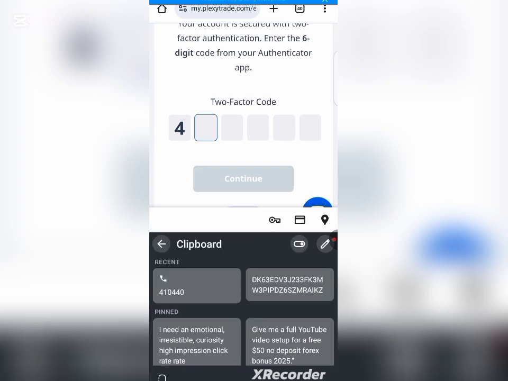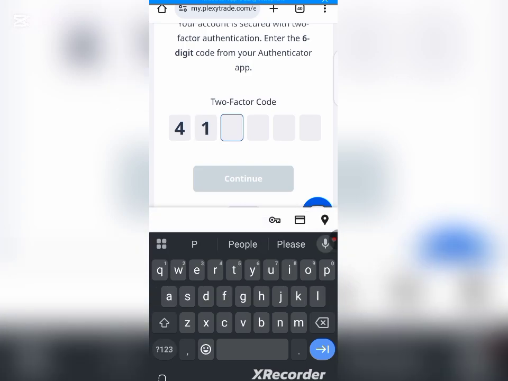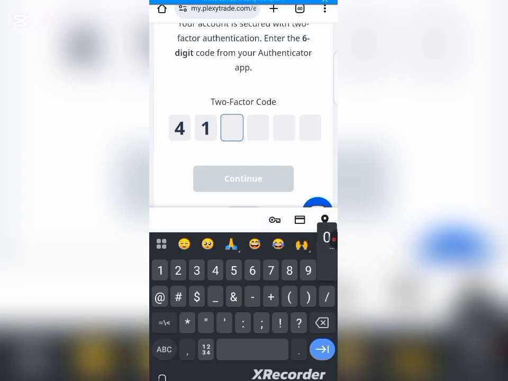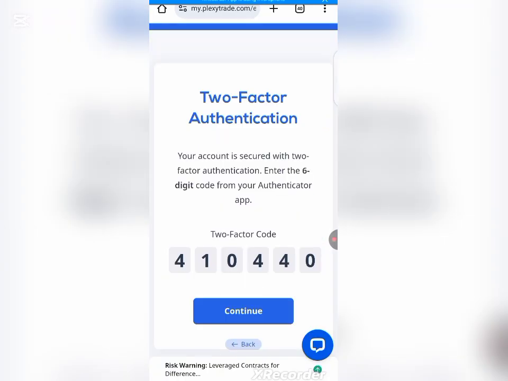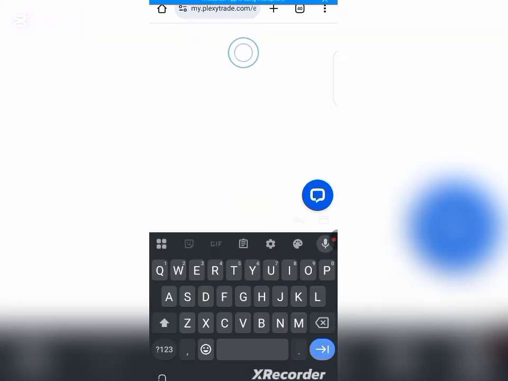Enter the code that you just copied: 10440. Once you are done entering the code, click on continue. And as you can see, our account has been secured, and it's going to take us to the next step whereby we have to claim our bonus.